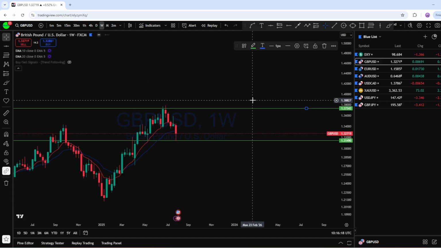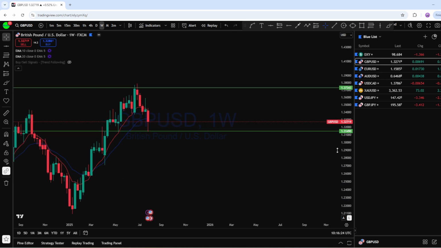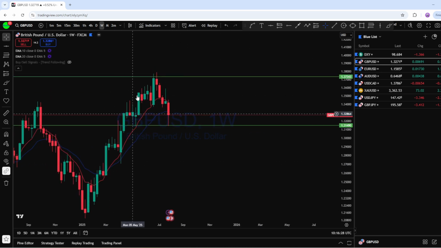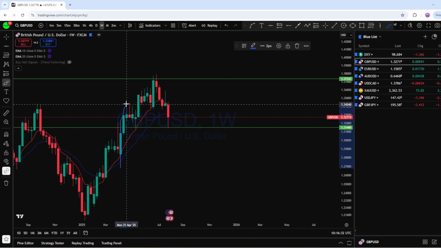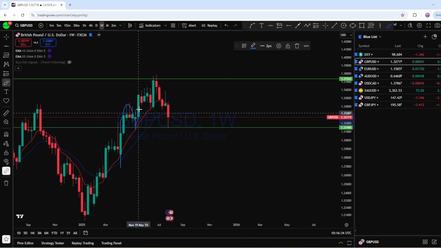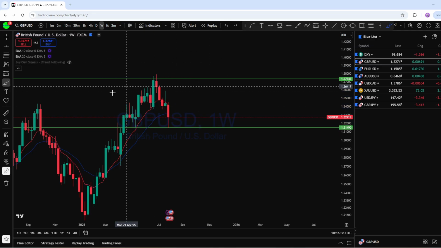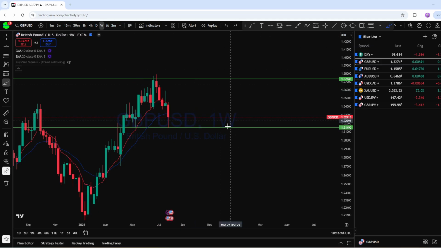Now if we look at the weekly chart on GBPUSD, we can see that from the weekly time frame, this is the weekly crossover of the 10 and 20 EMA, and we can see the market is trending here with this move followed by this pullback, and you can see another move followed by a pullback, and the market is maintaining that series of higher highs and higher lows, which is an uptrending market on British pound US dollar.